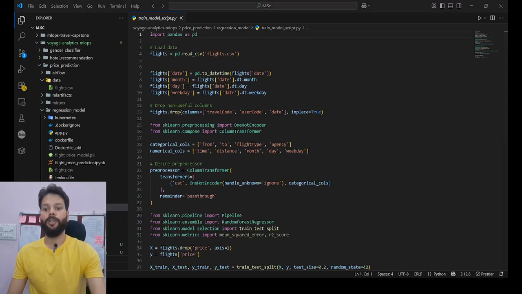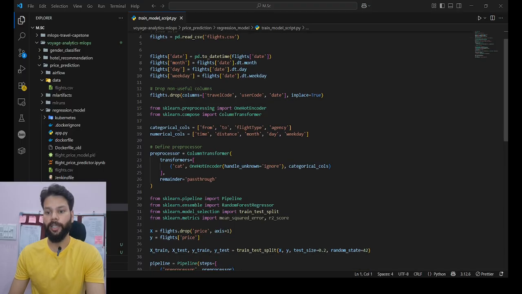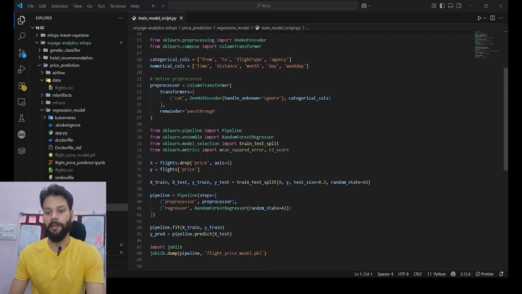For the data pre-processing, I have converted the date fields into datetime and extracted important features like month, day, and so on, then dropped the irrelevant columns, and applied one hot encoding to the categorical variables.